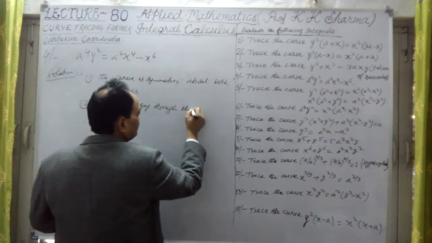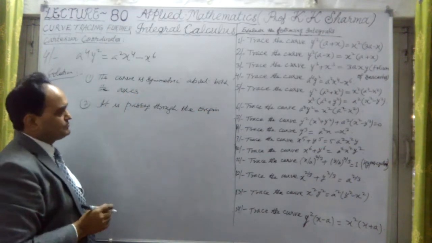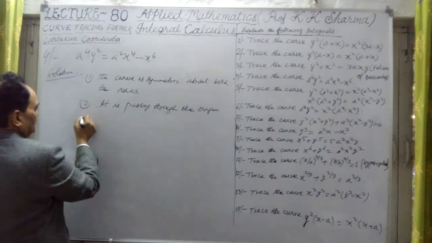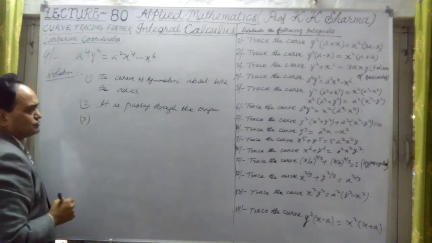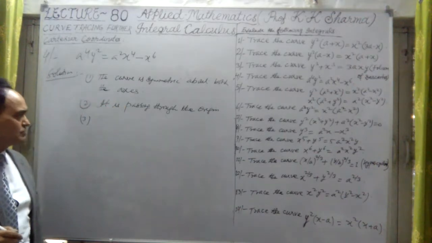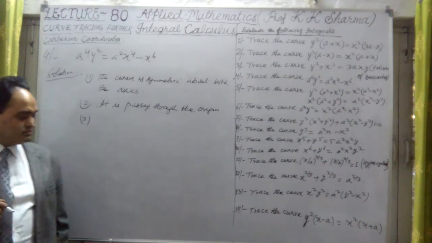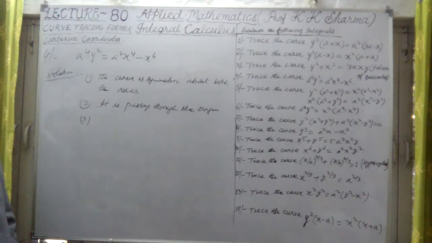Passing through the origin. It is passing through the origin here. Third point, because it is symmetric to both the axes, so sometimes we put x equal 0, y equal 0, let me find out what are the points there. Okay, and then solving this equation, we can find out some points where the curve is intersecting other than origin. Other than origin, at what point is it intersecting the x-axis? Let us talk about it.